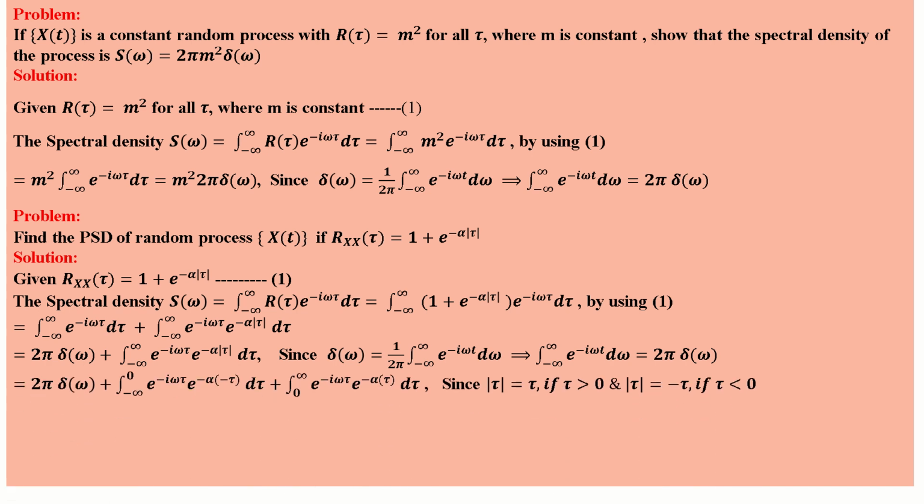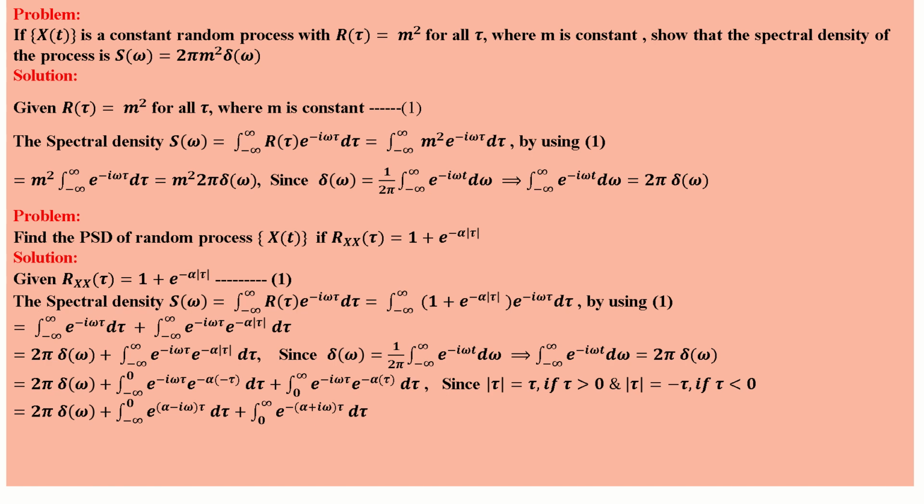So the first term is 2 pi delta omega, plus we are splitting this into 2. First the negative part of the integral, from minus infinity to 0, e power minus i omega tau. Modulus tau becomes minus tau in the negative part, so e power alpha tau d tau, plus the positive part, from 0 to infinity, e power minus i omega tau. Modulus tau becomes tau in the positive part, e power minus alpha tau d tau, right? So we are grouping the e powers.